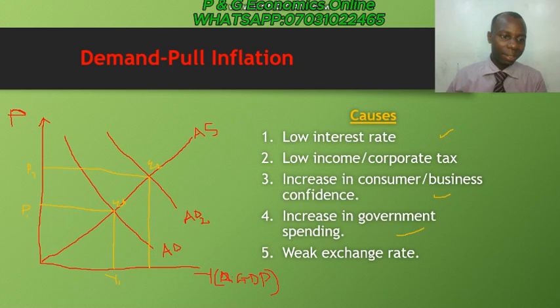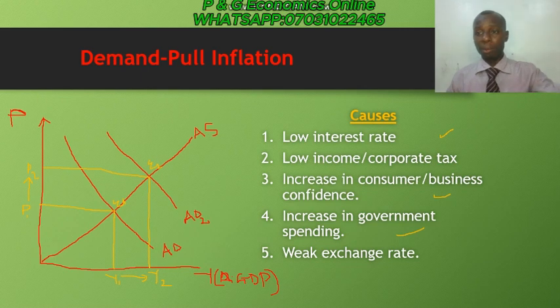Price has increased from P1 to P2, and aggregate demand output has also shifted from Y1 to Y2. So whenever there is demand pull inflation, there will be an increase in aggregate demand, whereby the price of the items will also increase. That is what we call inflation.